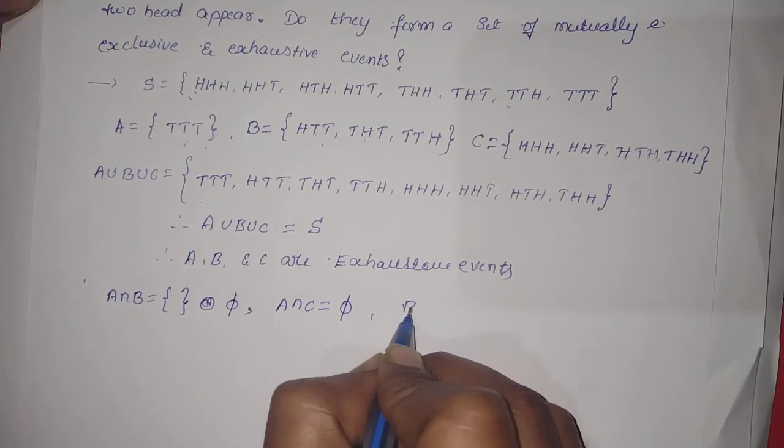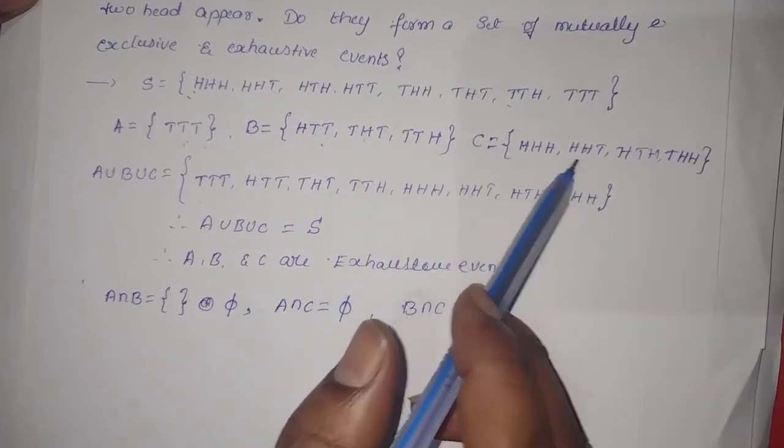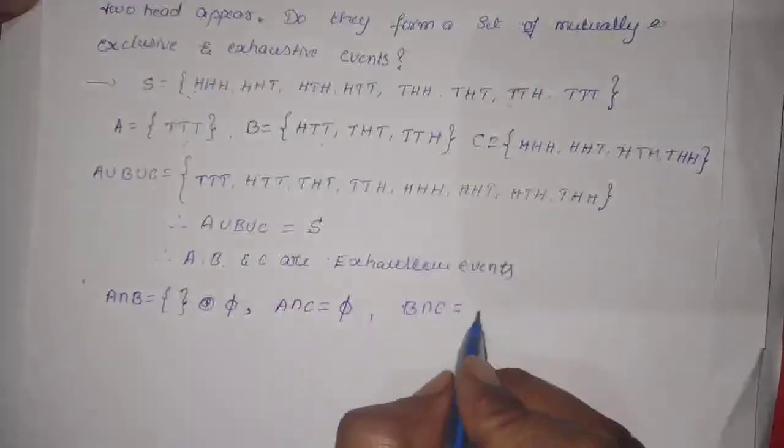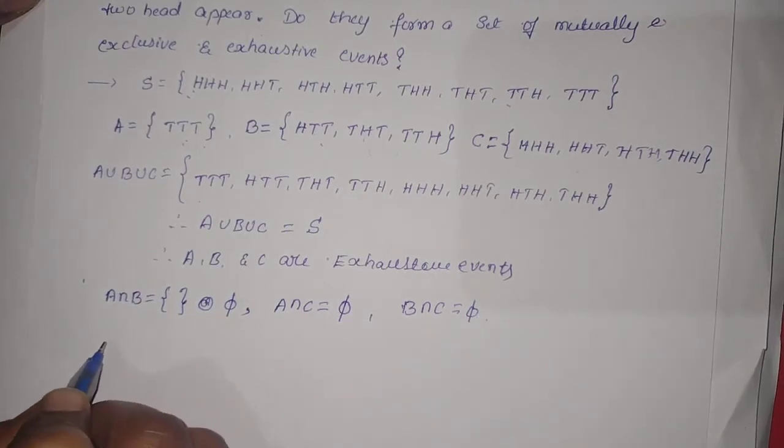Next find B intersection C. There is no common element between these events, so this is also empty.